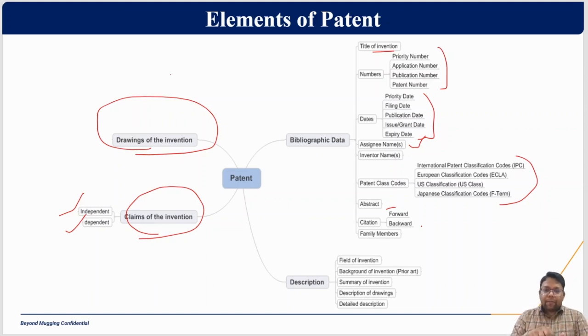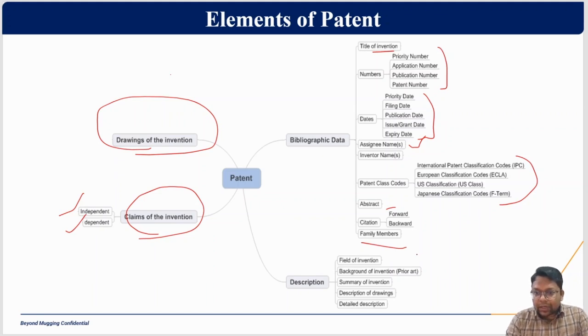फैमिली क्या होती है? फैमिली मेंबर, व्हाट इज अबाउट द फैमिली मेंबर? फैमिली मेंबर is nothing. Suppose you file your patent application in India, and then you file your patent application in US, Germany. In that case, the patent applications in India, US and Germany will all be clubbed as family members of the one patent, right?